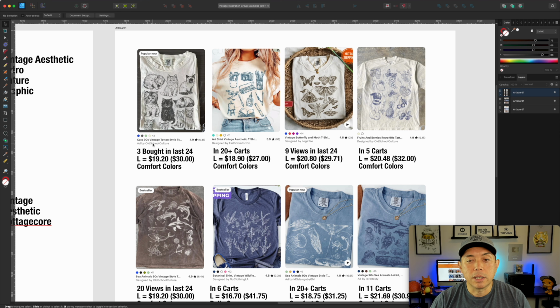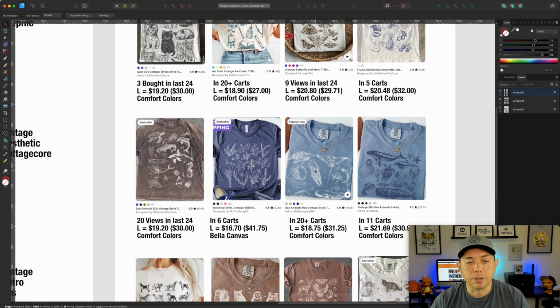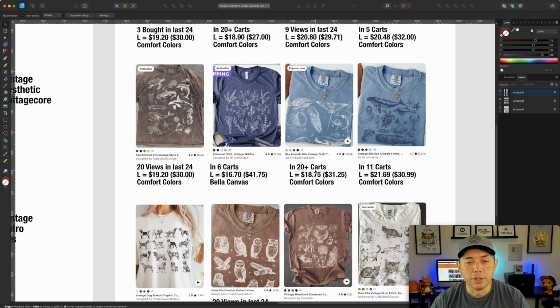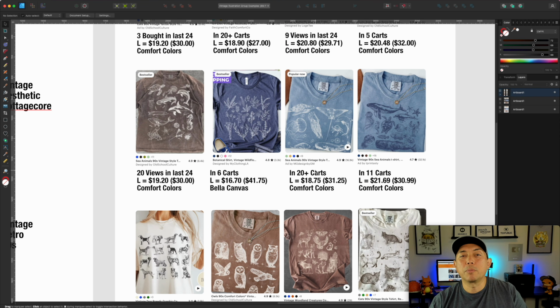I also was thinking it would be really neat to do things like specific places. So different things that remind you of Italy, or different things that remind you of this island seashore kind of thing. Or maybe it's different foods. Like this one has foods, but maybe it's a specific type of food. We could do all Korean food or all Italian food or things like that. That could be fun. So let's get back into Etsy. We'll do one more round of research to see what's popular and what doesn't have a lot of competition.